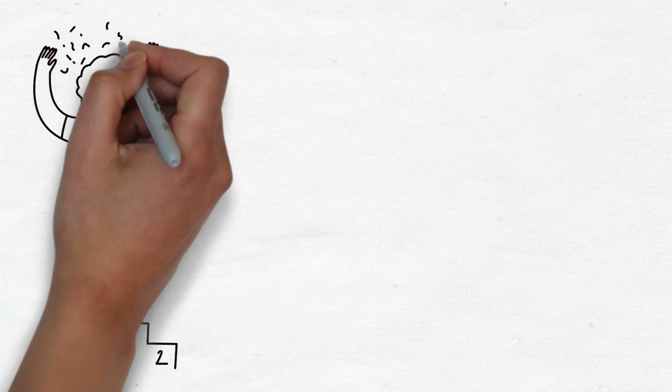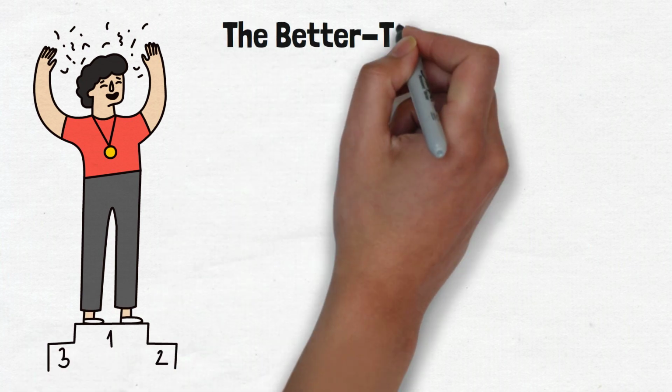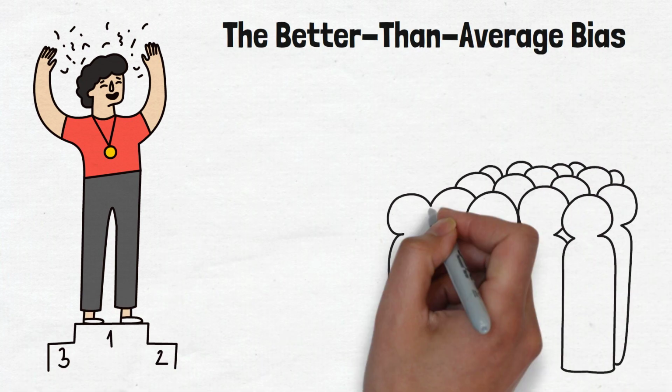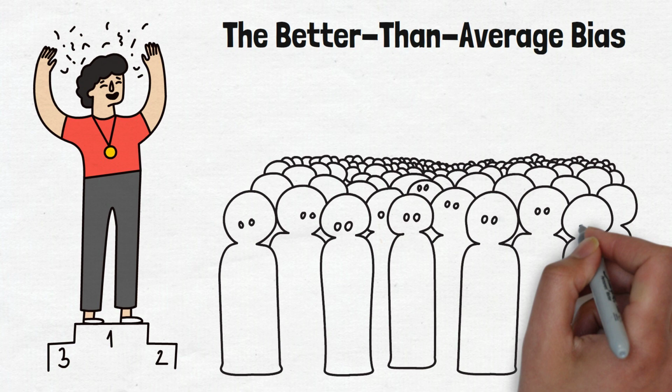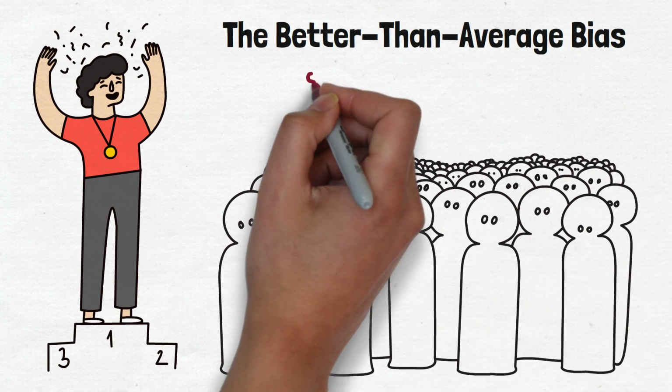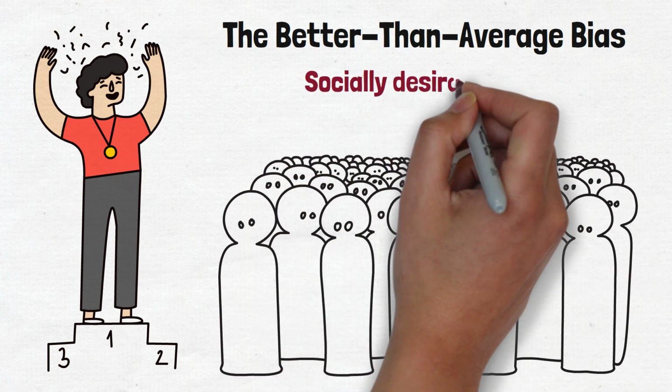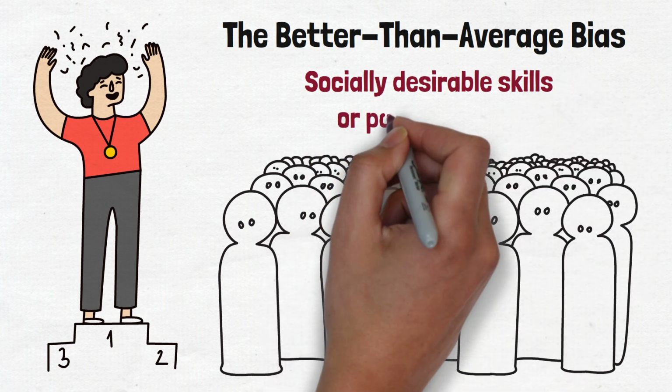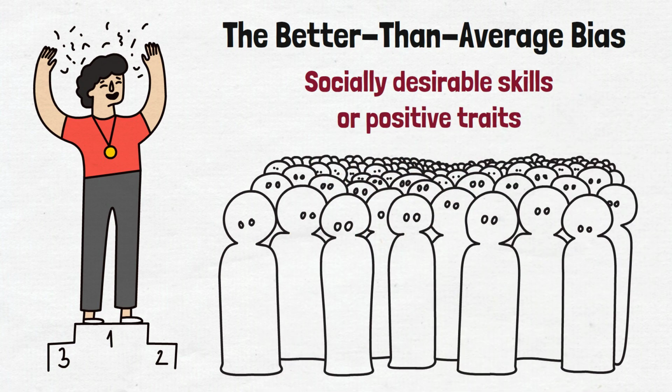Amazingly, there is actually a bias to explain this bias. The better than average bias is the tendency for people to inaccurately rate themselves as better than the average person on socially desirable skills or positive traits. Coincidentally, they also rate themselves as lower than average on undesirable traits.